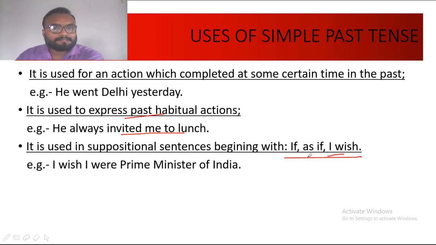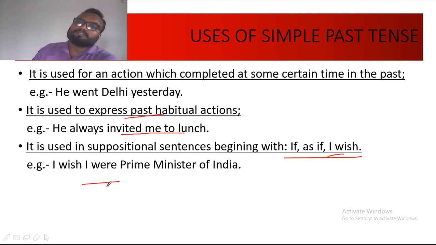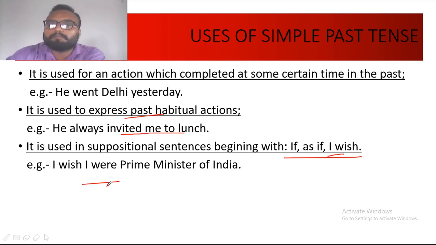But if this type of structure follows, then definitely after if, as if, I wish, we wish, she wish, he wish, verb will follow, and the structure of simple past tense will be supplied. This action will take simple past tense. So if, as if, I wish, she wish, he wish, we wish, they wish are followed by were.